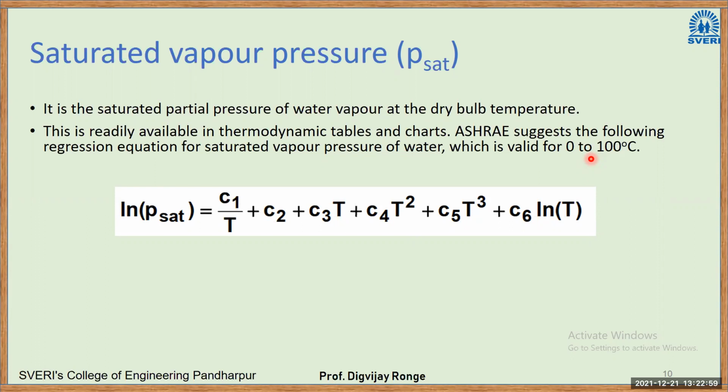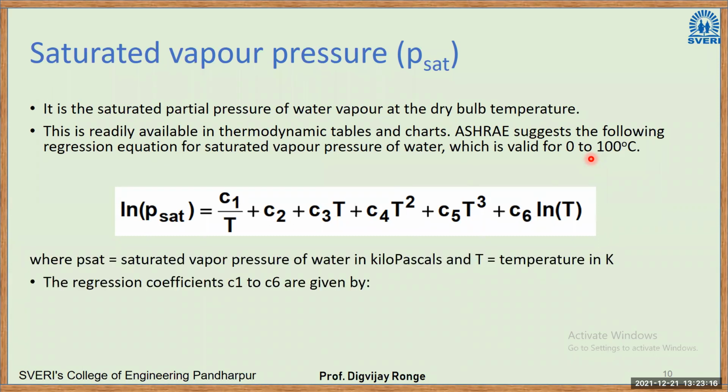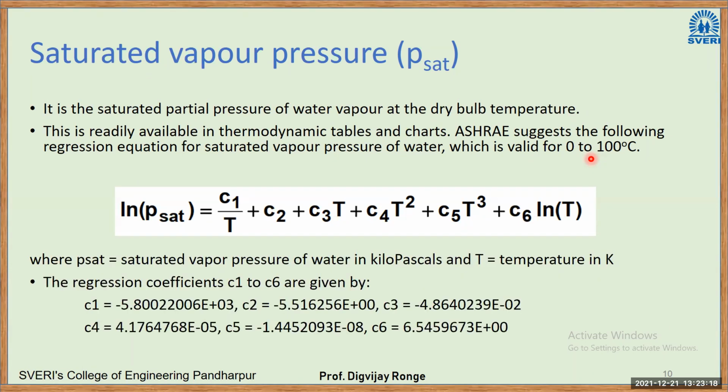Those who will study data science will also see this theory of regression analysis, where we obtain a relation between outputs and inputs, and you will observe such kinds of equations there too. Then they have calculated this constant. So this process is done by ASHRAE.